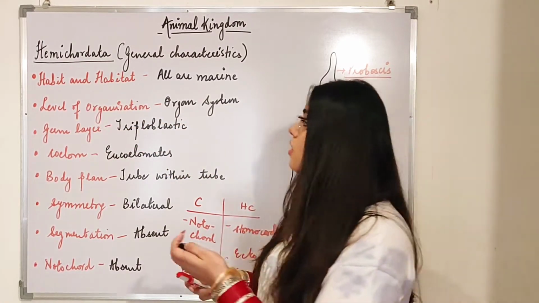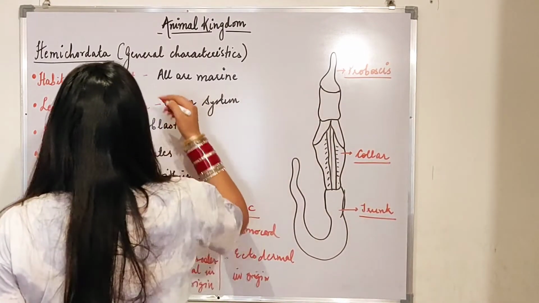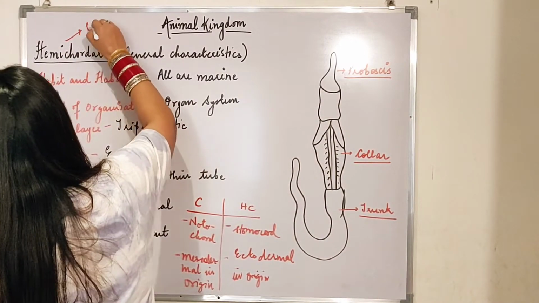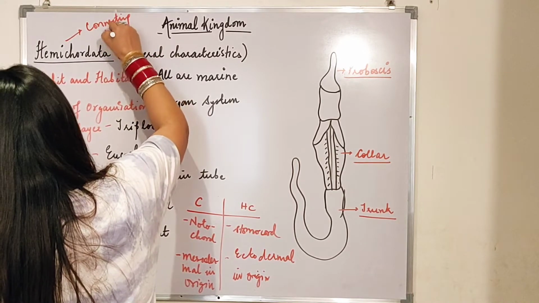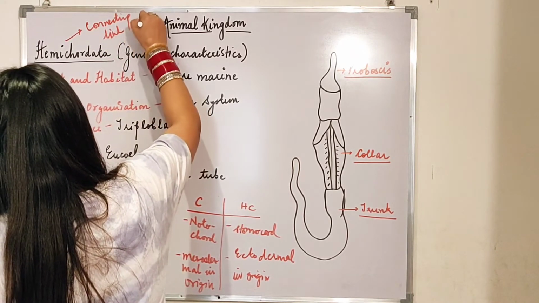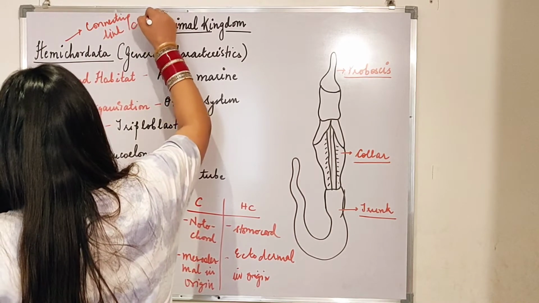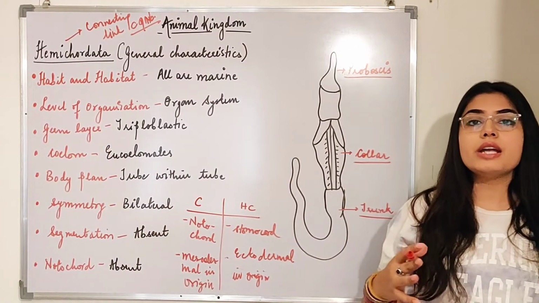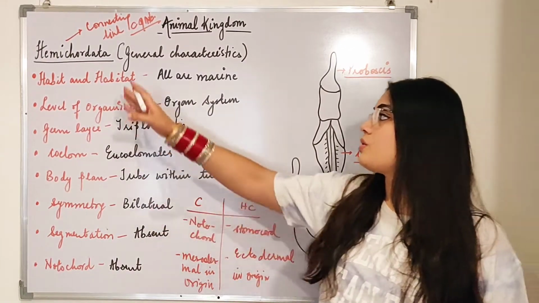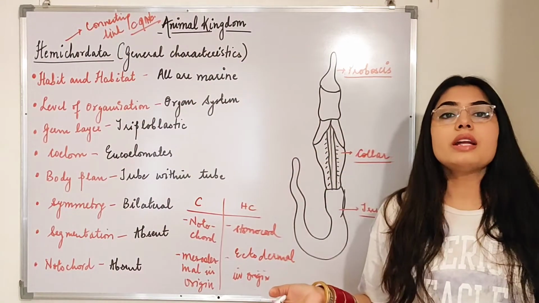Right? So Hemichordata is also known as a connecting link, between the non-chordates and the chordates.